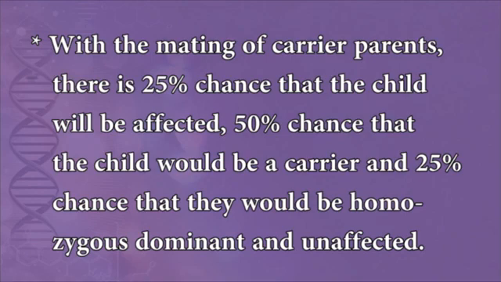With the mating of carrier parents, there is a 25% chance that the child will be affected, a 50% chance that the child would be a carrier, and a 25% chance that they would be homozygous dominant and unaffected.